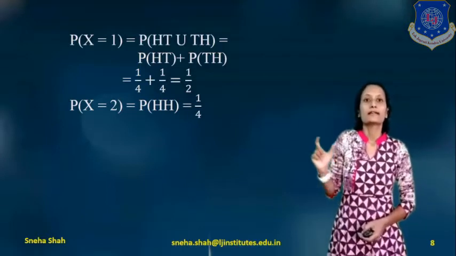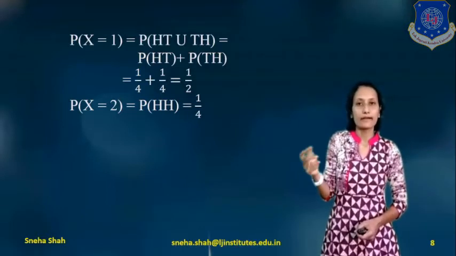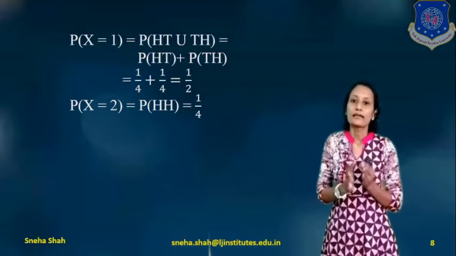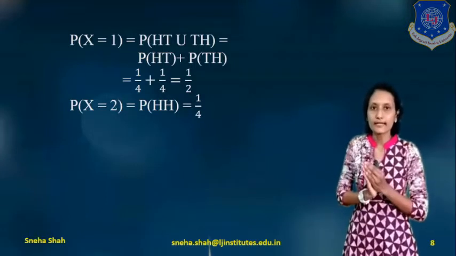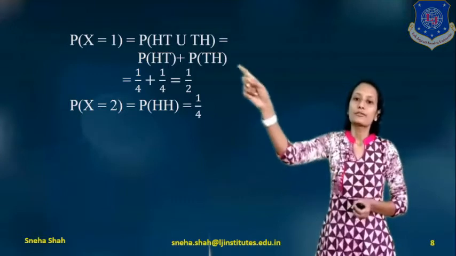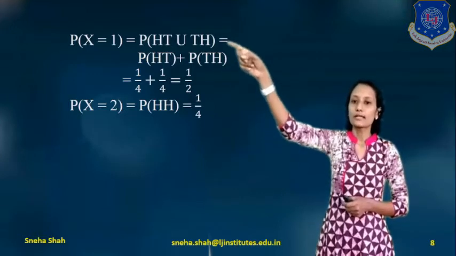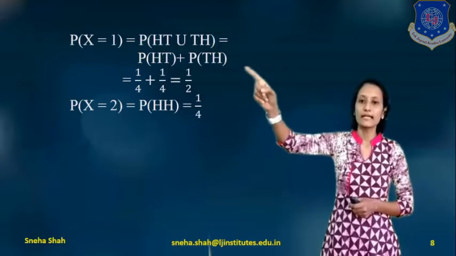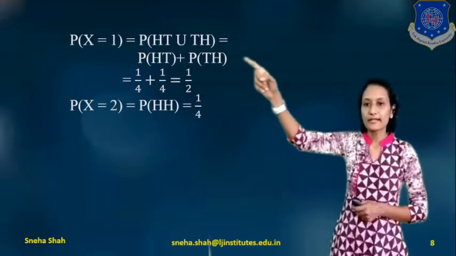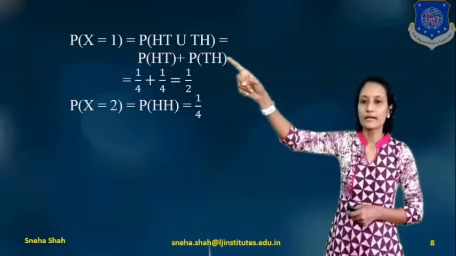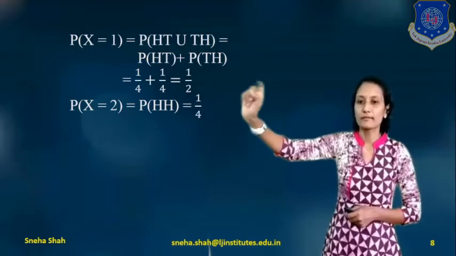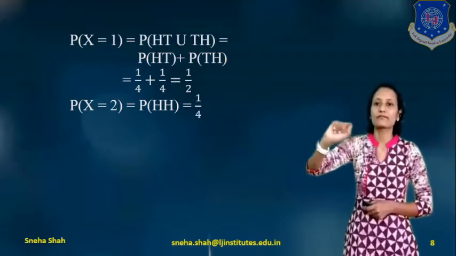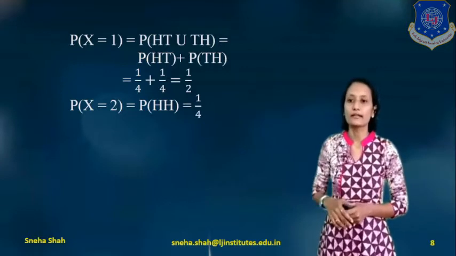We take the summation of these two directly because these two events have no common part. The probability of head tail is 1 by 4 and the probability of tail head is 1 by 4, so 1 by 4 plus 1 by 4 gives 1 by 2.